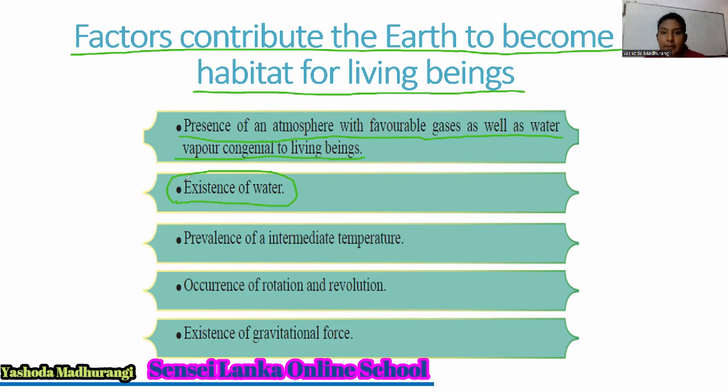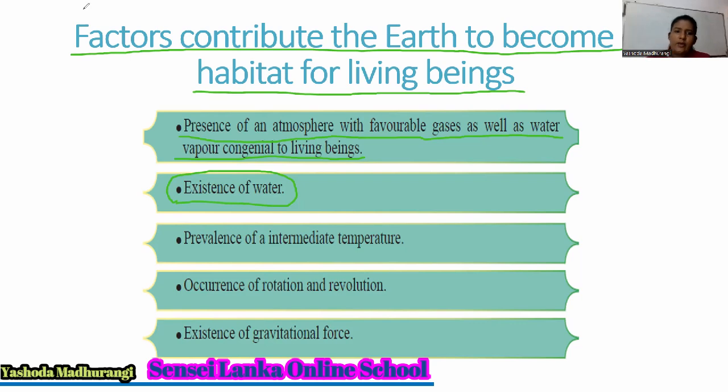It is not the water vapor. Water is there, in solid and liquid forms. Where can we see the water? In the oceans, and then in the lakes, in the ponds, rivers, streams. So there are different types of water bodies on our planet. Surface water, groundwater is there, and also as ice. Do you know glaciers? Snow falling? They are the forms of water.